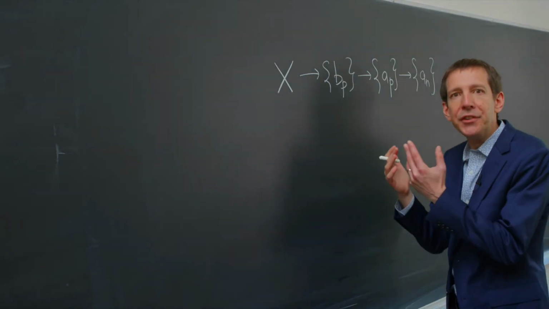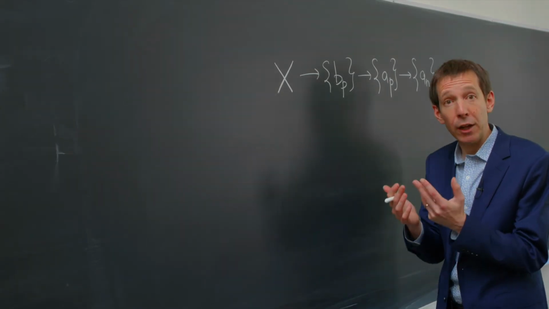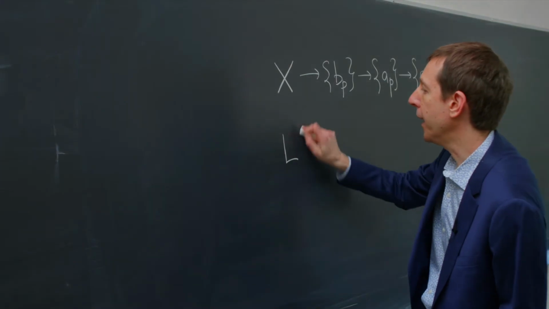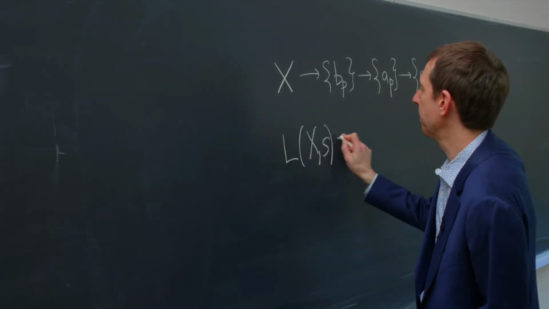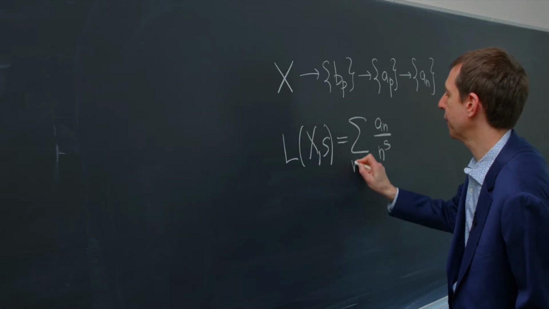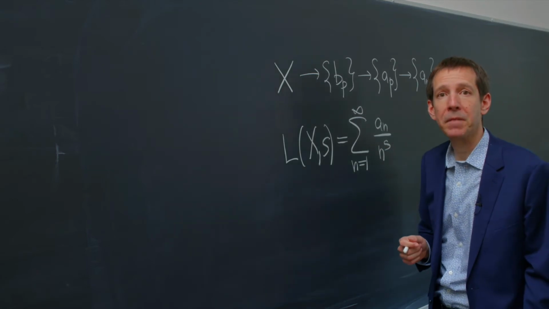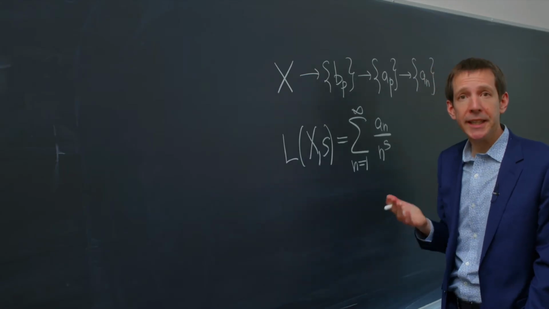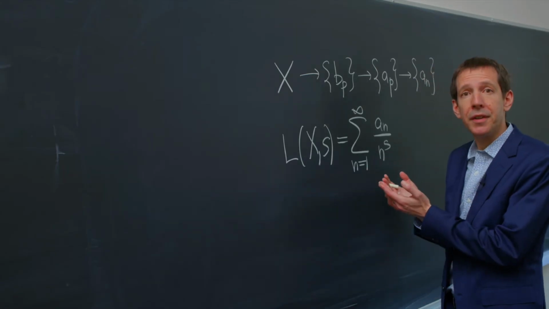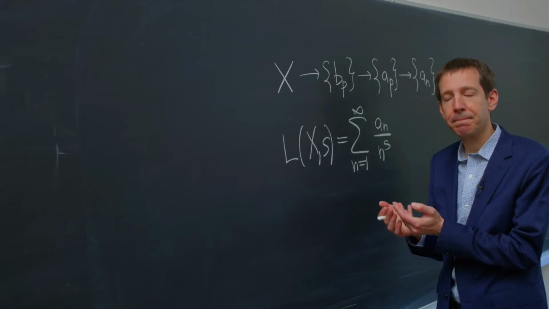You can package these a_n all together into a new function called an L function by taking the following infinite sum of a_n over n^s from n = 1 to infinity. If the real part of s is big enough, this converges and you get a well-defined function in the right half of the complex plane.